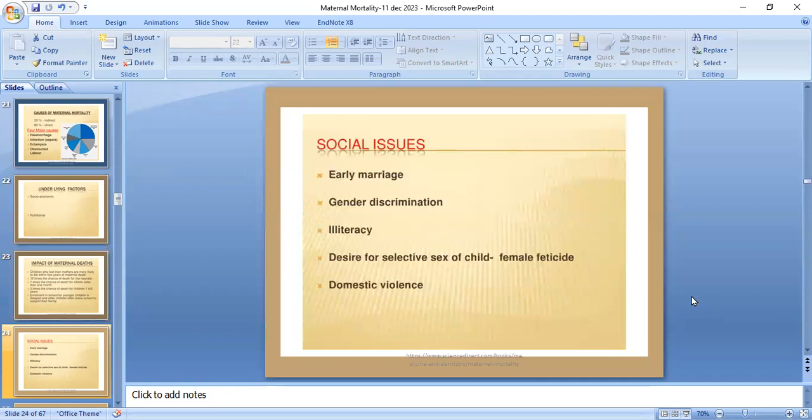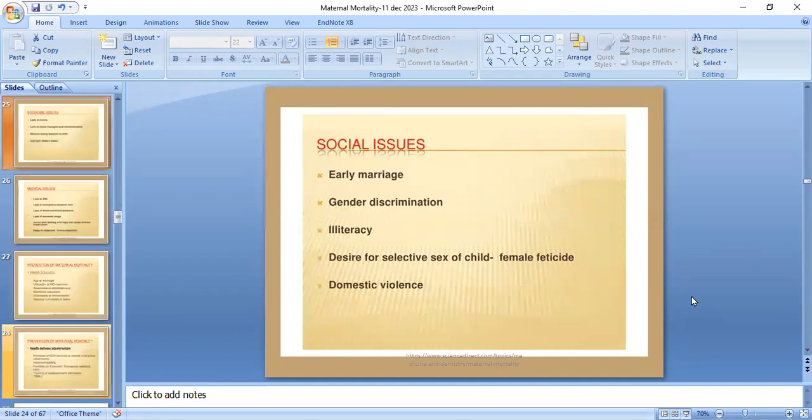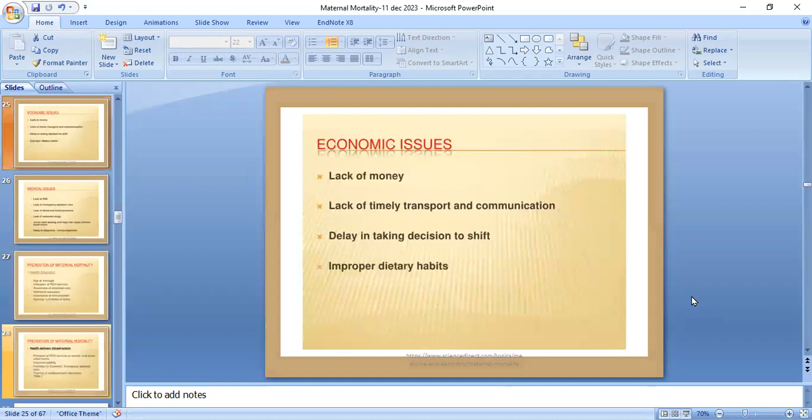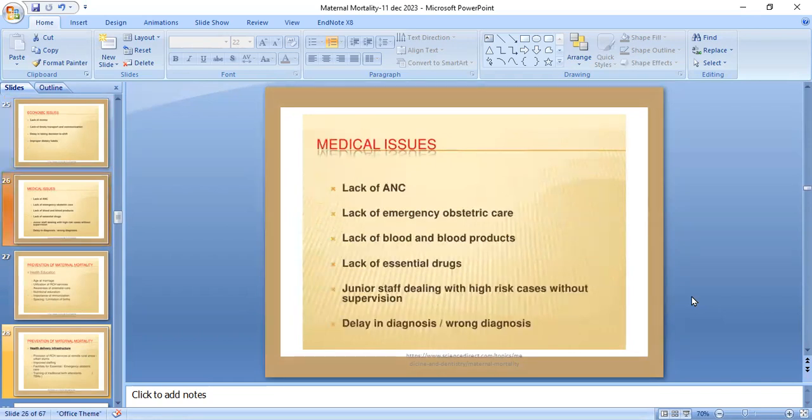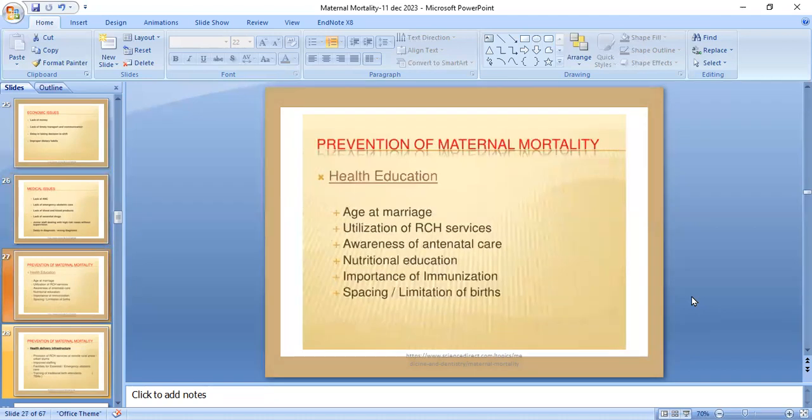Many social causes are early marriage, gender discrimination, illiteracy, desire for selective sex of child, female foeticide, and domestic violence. Economic issues are lack of money, lack of family transport and communication, delay in taking decision, and improper dietary habits. Medical issues are lack of antenatal care services, lack of emergency obstetric care services, lack of blood and blood products, lack of restricted drugs, junior staff dealing with high-risk cases without supervision, delay in diagnosis, and wrong diagnosis.